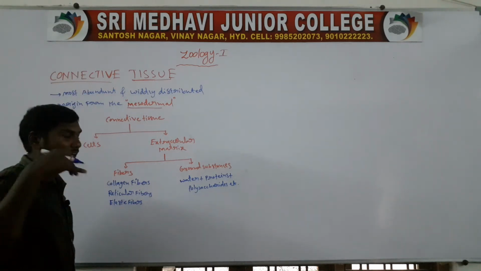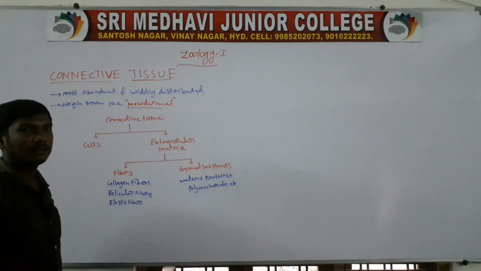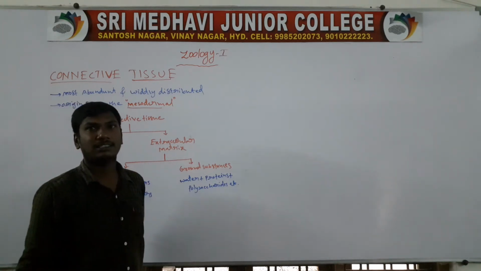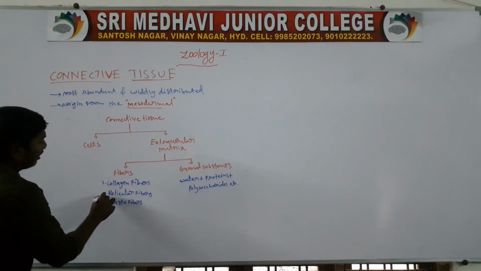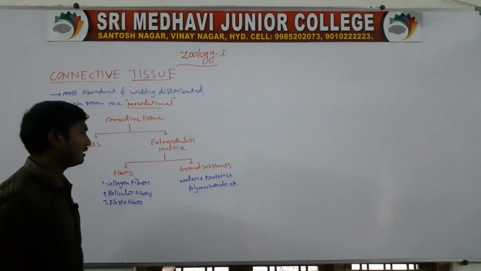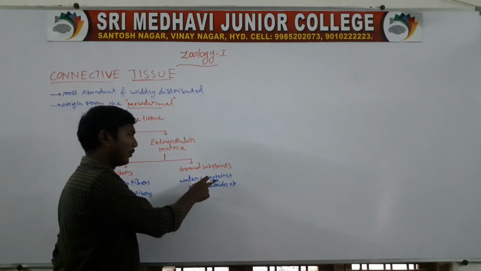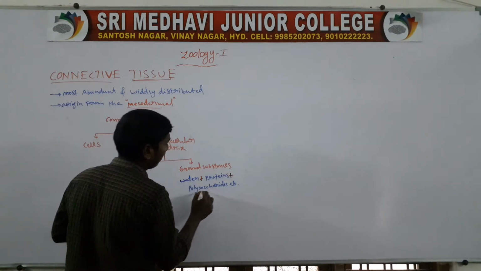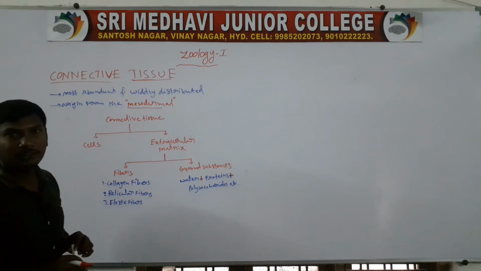The connective tissues contain cells and extracellular matrix. The extracellular matrix contains fibers and ground substances. The fibers are the collagen fiber, reticular fiber, elastic fiber. Next one, ground substances: they are present as water, proteins, and polysaccharides, and so on, in the connective tissues.